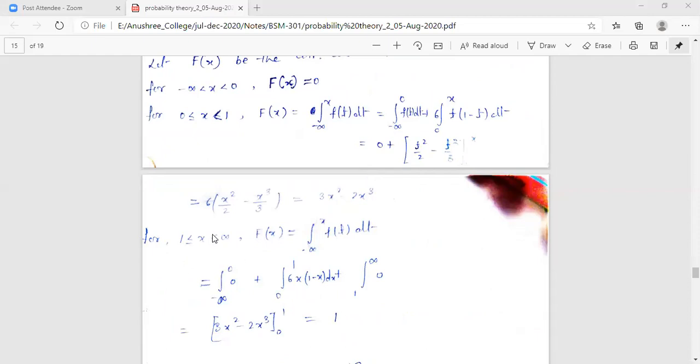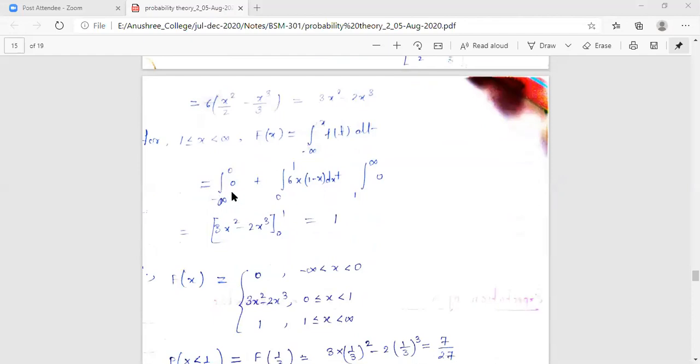So the next range is greater than 1, less than infinity, or directly you can write x greater than or equal to 1. Now it includes 1. Capital Fx, again by definition, is the integral from minus infinity to x of f(t) dt. So I am splitting it up: minus infinity to 0, 0 to 1, as it includes 1, and 1 to x or 1 to infinity.